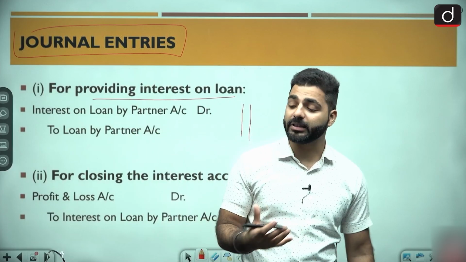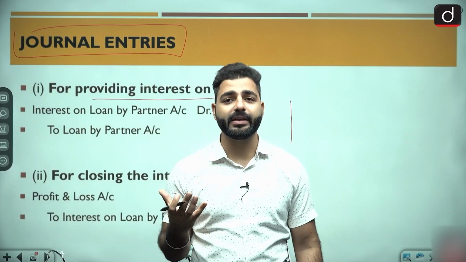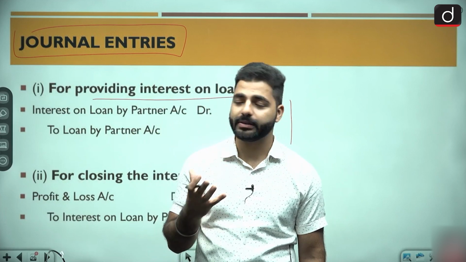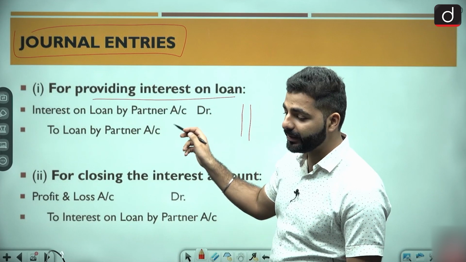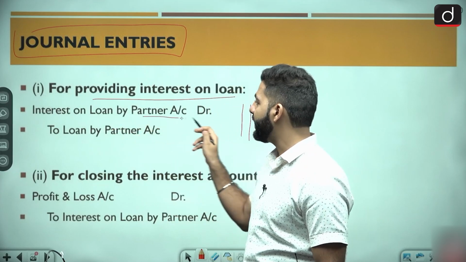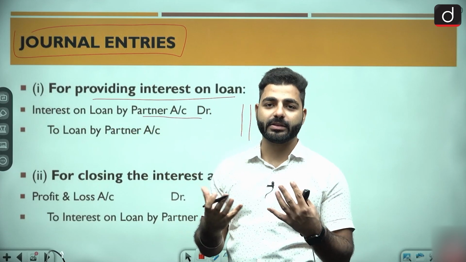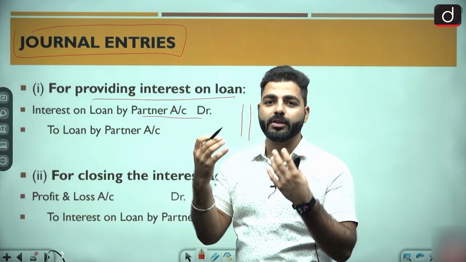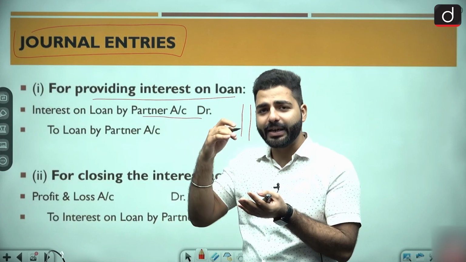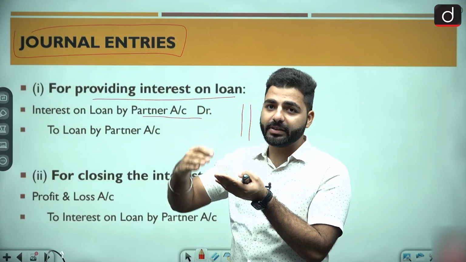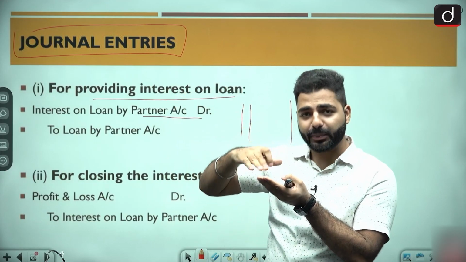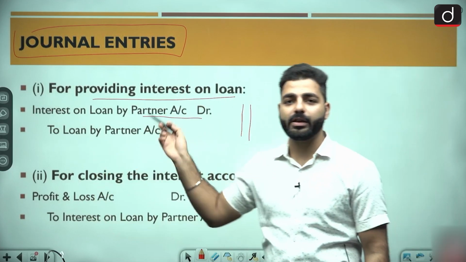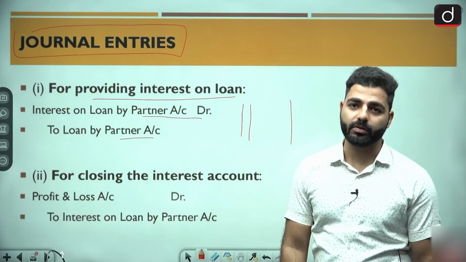Because it is an expense for the firm. And expense जब increase होता है, we have to debit. Right? So, we have to debit the expenses. So, interest on loan by partner account is an expense for the firm. और ये किस चीज की entry है? For providing. So, it is an expense they have to provide. That is why their expense is increasing, and when expense increases, we have to debit it. That is why interest on loan by partner account debit to loan by partner account.